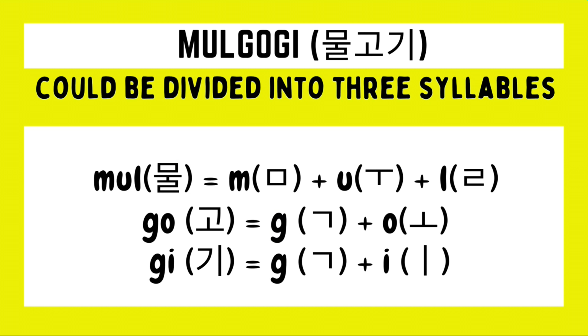How do you write mulgogi in Hangul? It is composed of 3 syllables. The first syllable is mul, and this is written by drawing first a miyum character followed by an u character followed by a rieul character. For the second syllable go, we need to draw first a giyeok character followed by an o character. And then for the last syllable gi, we need to draw first a giyeok character followed by an i character. And then we just need to combine the hangul for each of these 3 syllables to form the hangul of the word mulgogi.